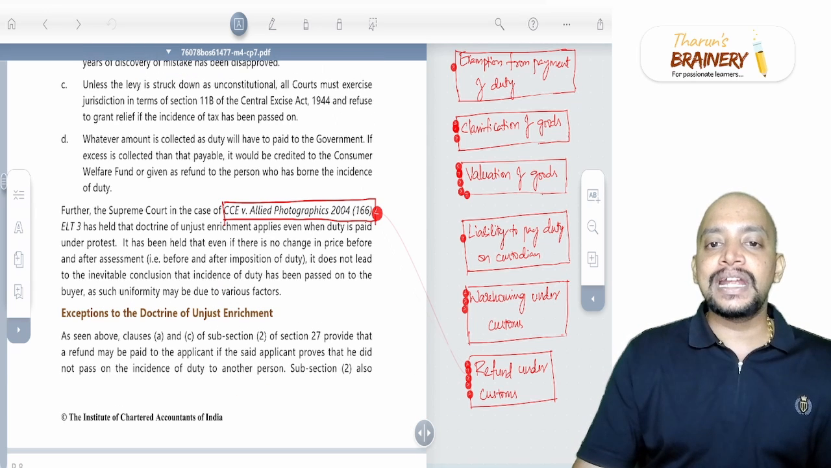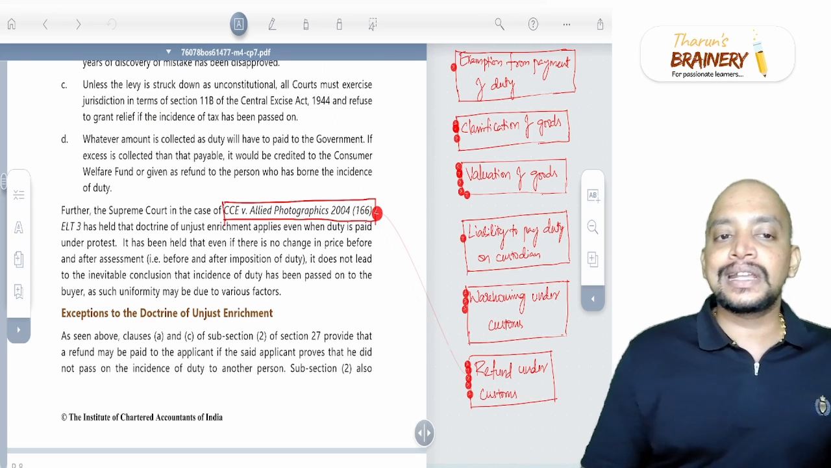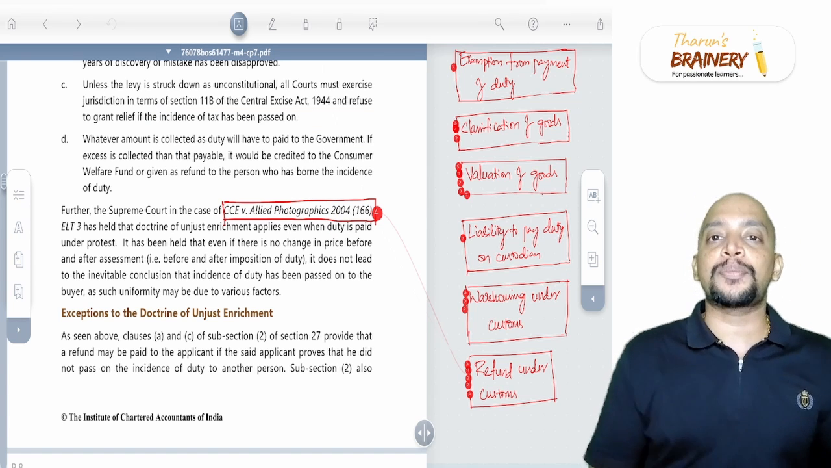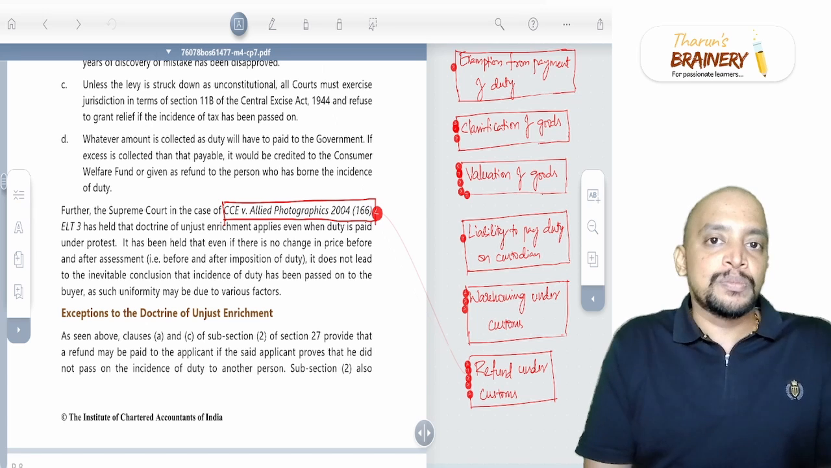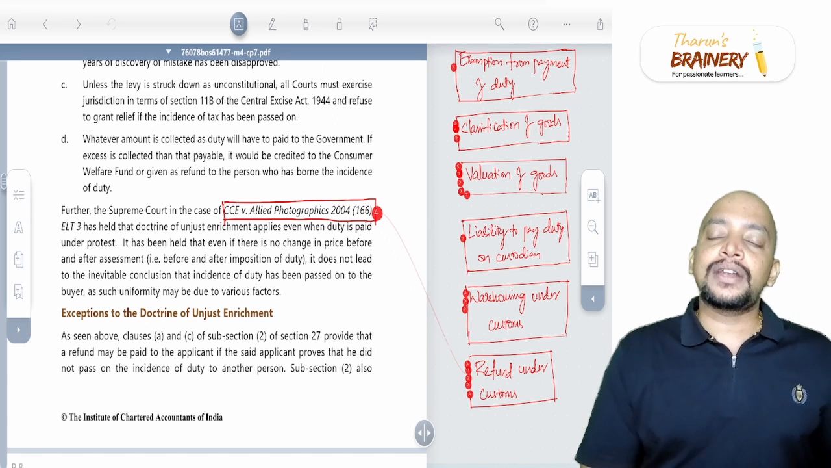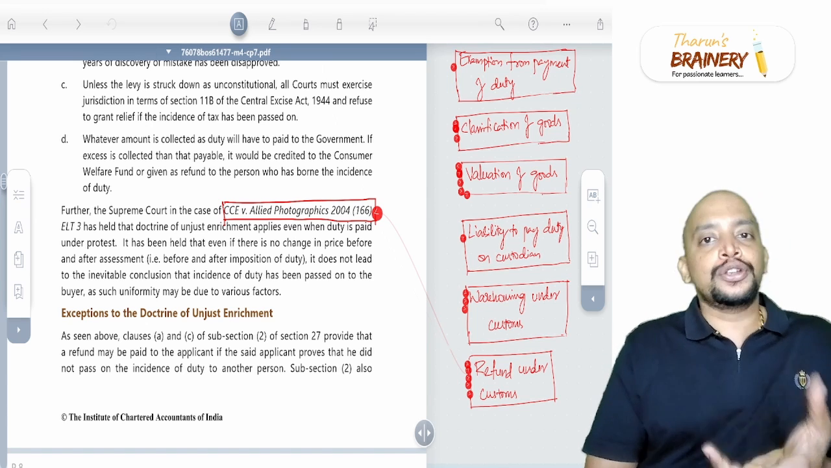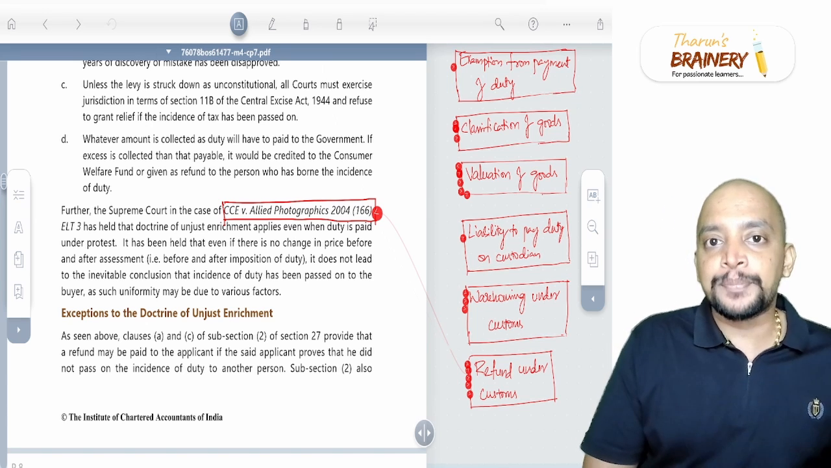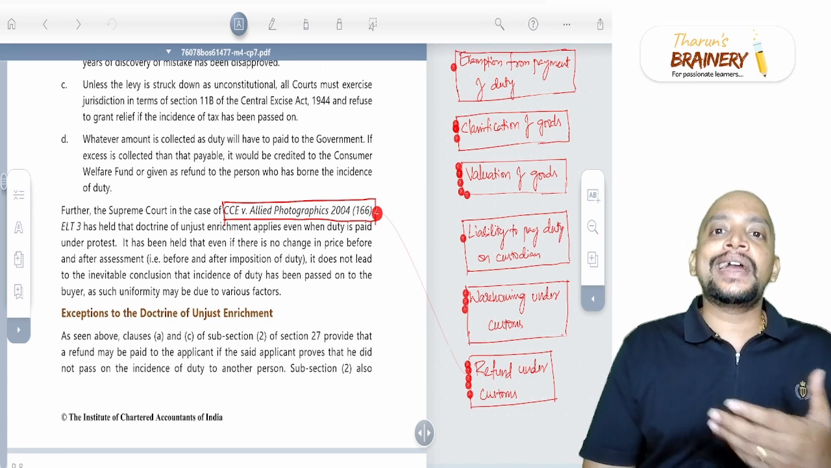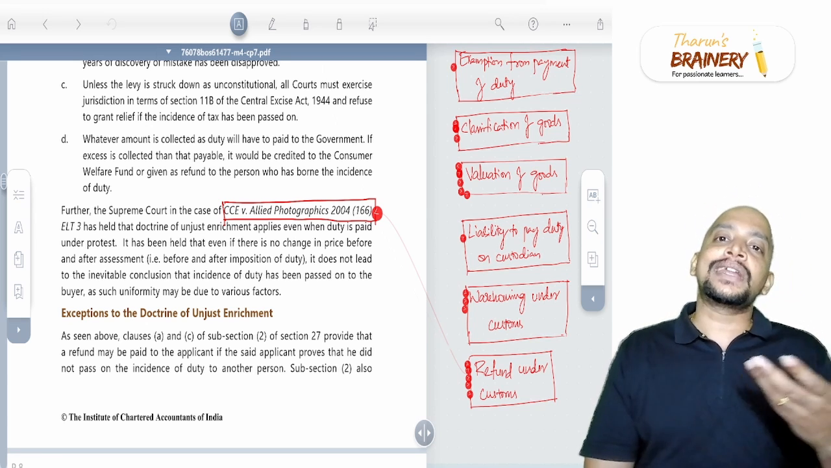Then the next one, Allied Photographics case. In this case, it is telling that whenever the duty has been paid under protest, that means you are importing the goods and the department asks you to pay some duty, but according to you, you are not required to pay the duty, but you need the goods. So you paid the duty and you got the goods. At a later point of time, you go for appeal, and it is held that you are not required to pay. Now you are getting the refund.